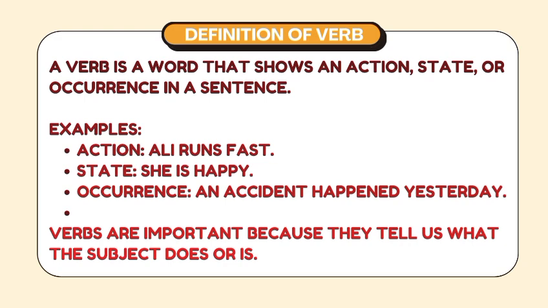Definition of verb. A verb is a word that shows an action, state, or occurrence in a sentence. Example: action, Ali runs fast. State, she is happy. Occurrence, an accident happened yesterday. Verbs are important because they tell us what the subject does or is.